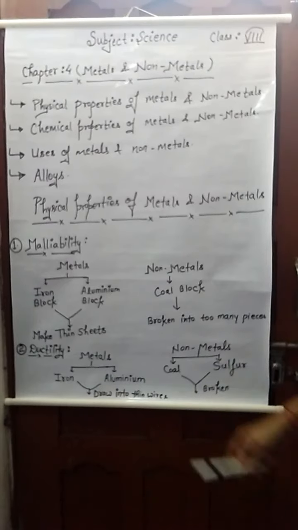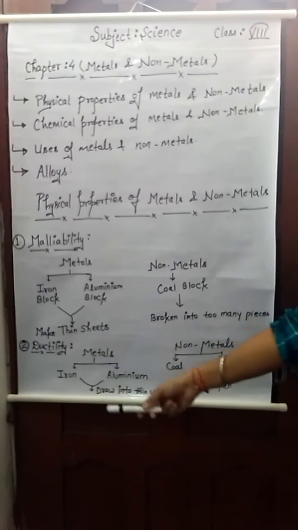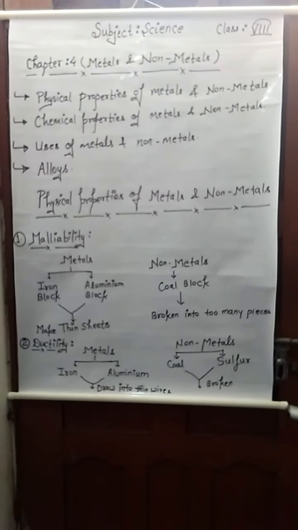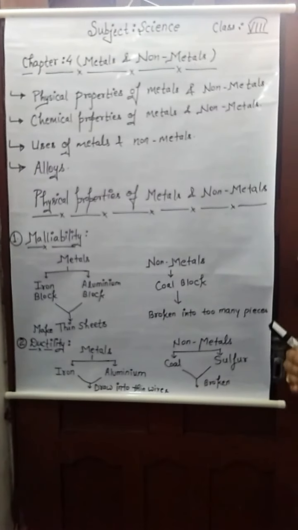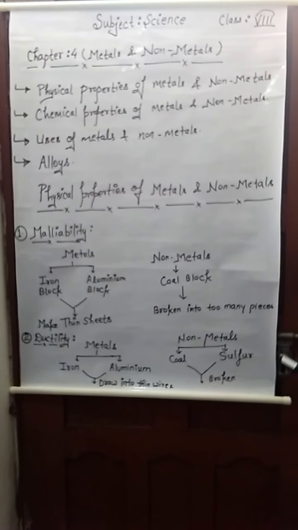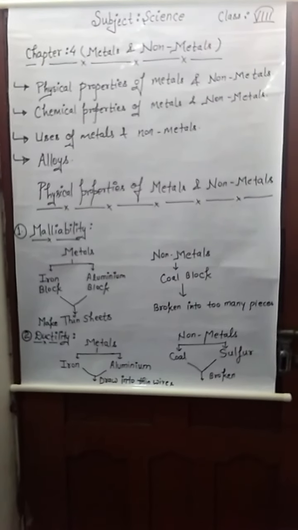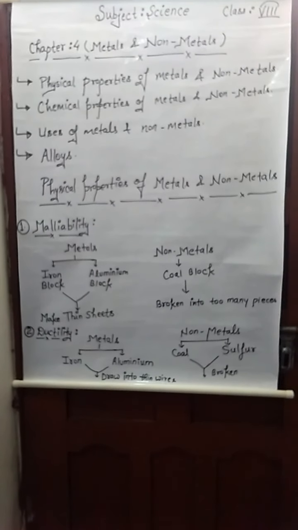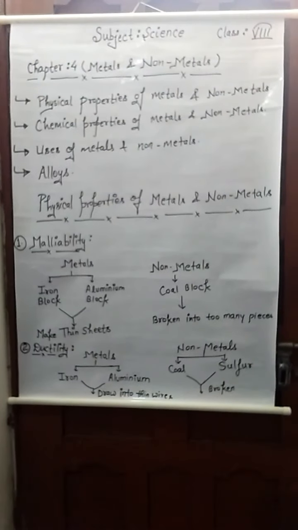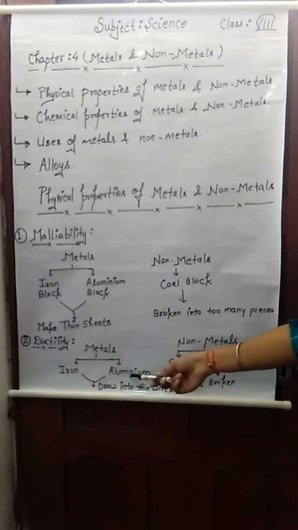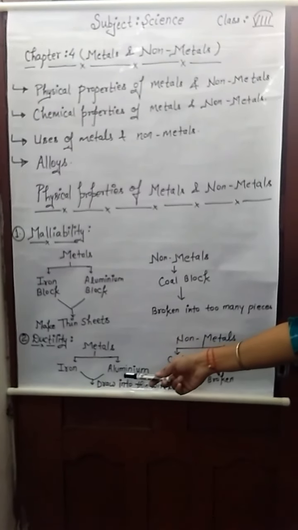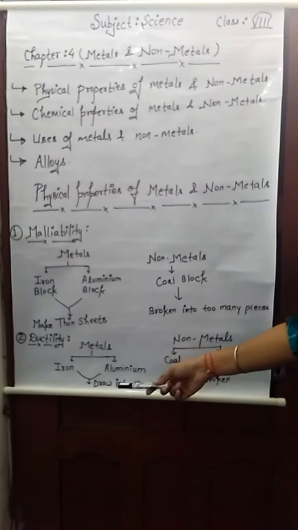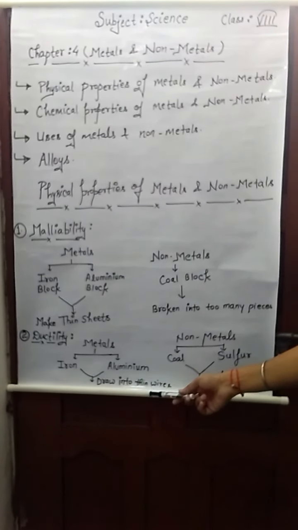Second property is ductility. What is ductility? Ductility is the property by virtue of which metal is converted into wires. Suppose we stretch iron or aluminium, they draw into thin wires.